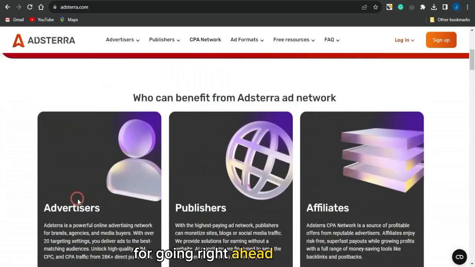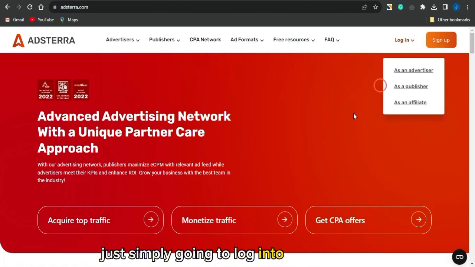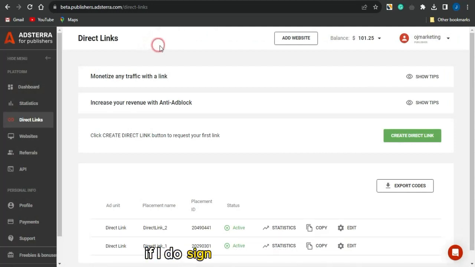But going ahead, you just simply click on sign up, and you can either sign up as an affiliate marketer, as an advertiser, or as a publisher. And once you do that, guys, just go on to log into your account. Guys, if I sign up as a publisher and log into my account, you can see I've made this particular amount of money on this section, which is Adsterra.